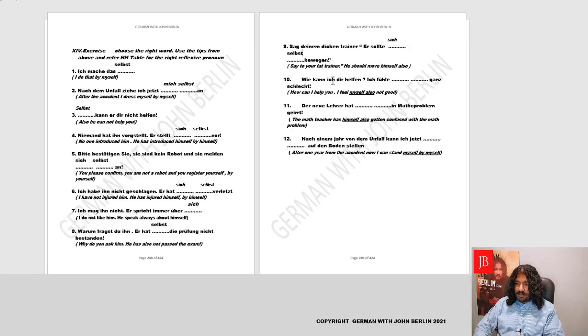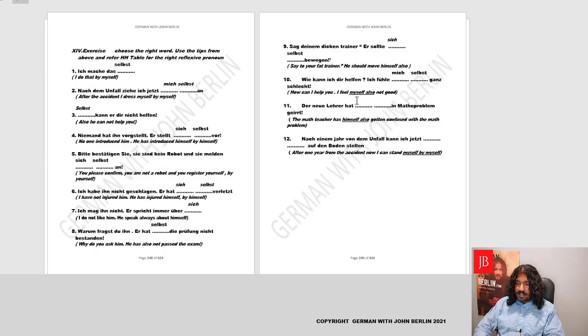Wie kann ich dir helfen? Ich dash dash ganz schlecht. How can I help you? I feel myself also very bad. So again, the third combination with sich und selbst. Sich is the reflexive pronoun, feel myself, and selbst is also. So, ich fühle mich. There's a mistake here. It should be ich fühle mich selbst ganz schlecht.